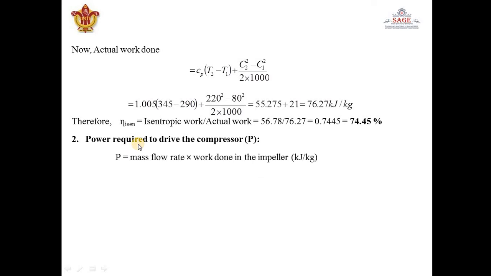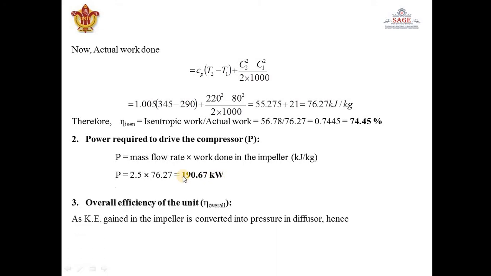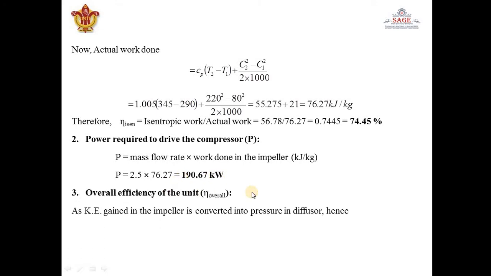Now we know power is mass flow rate into work done in the impeller. Okay, work done we have already calculated. Actual work done 76.27. Okay, we have to multiply it by mass flow rate, which has been given in the question, that is 2.5 kg per second. So we can get power required to drive the compressor 190.67 kilowatt. Again very simple. Last is overall efficiency of the unit.